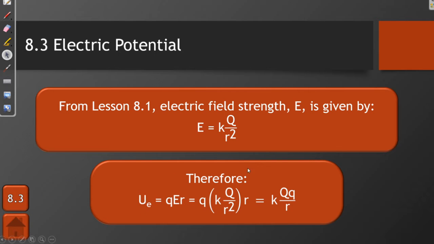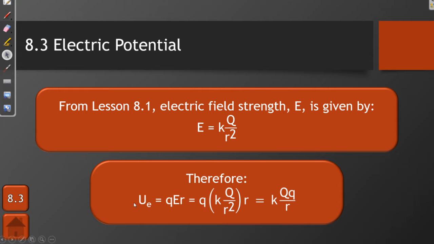You'll recall from a previous lesson, I hope, that the electric field strength is equal to K, the electric constant, multiplied by the strength of the charge that is causing the electric field, divided by the radius, or the distance, squared. I keep wanting to say radius for R, but in this case R just means distance. We can plug that formula into qER.